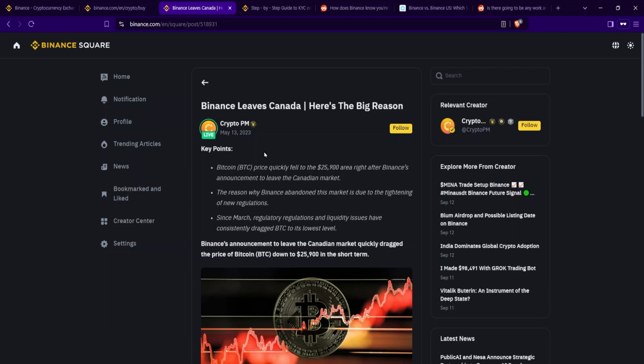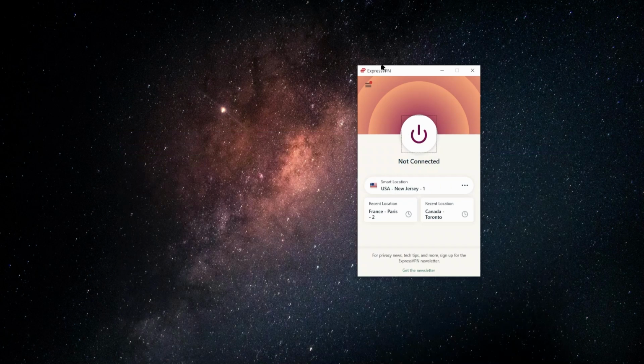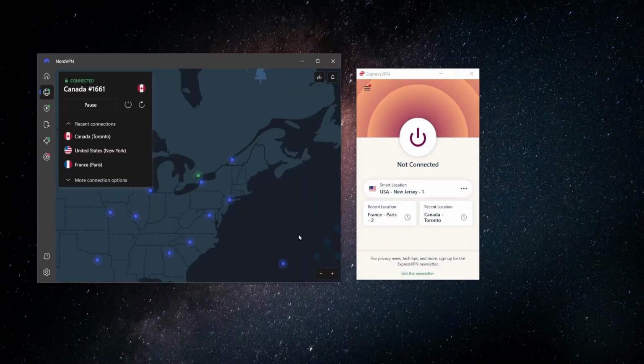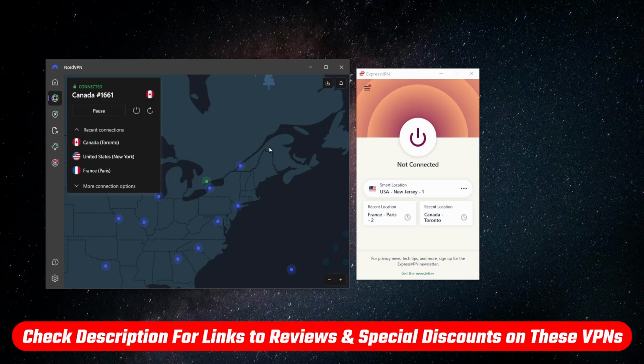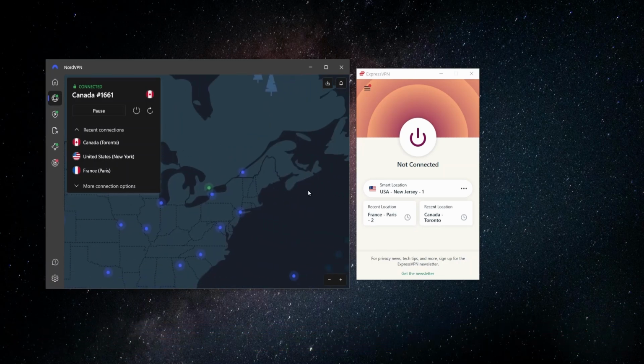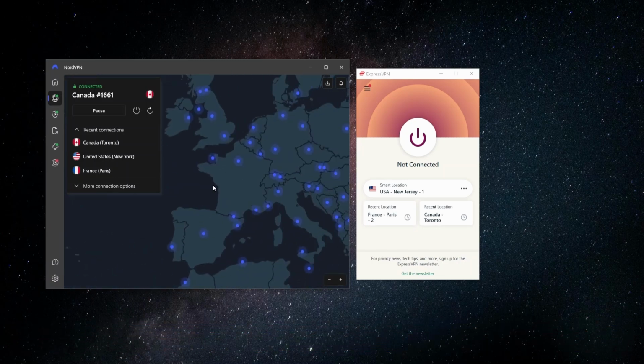So if you look around on Google or YouTube for a way to get around this and be able to access Binance, then what you'll probably find is people saying that you should use a VPN like this one here, ExpressVPN, or this one over here, NordVPN, and I'll leave some more links with information about these in the description below. But basically what people say is use a VPN and connect up to a country where Binance is available.